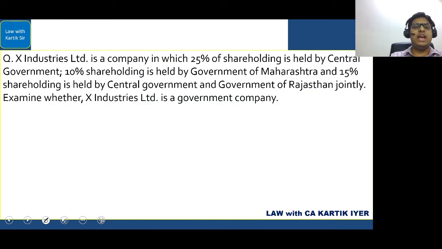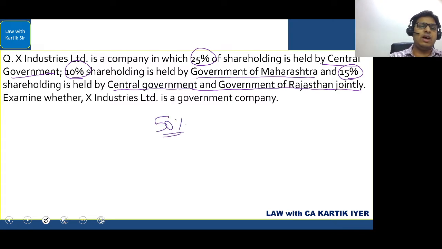Next one. X Industries Limited is a company in which 25% shareholding is held by central government, 10% of the shareholding is held by government of Maharashtra, and 15% shareholding is held by the central government and the government of Rajasthan jointly. Like that they have given. Now 25 plus 10 plus 15, if you do the calculation, it will come to exactly 50%. They have asked whether X Industries Limited is a government company.